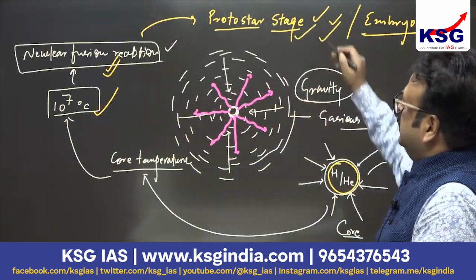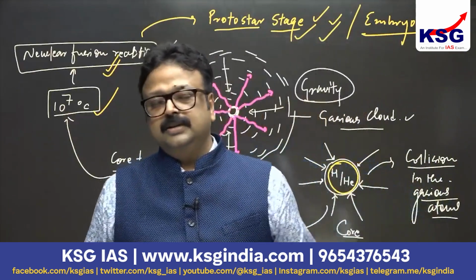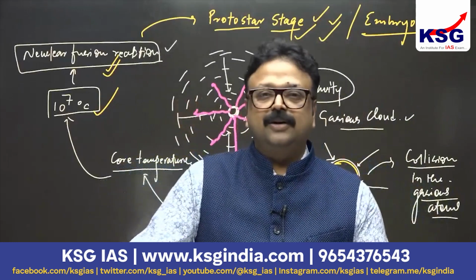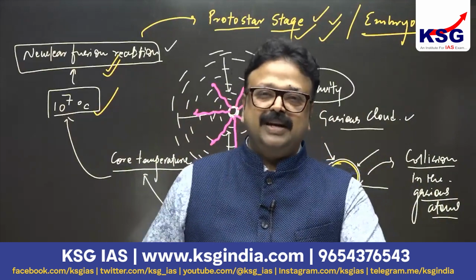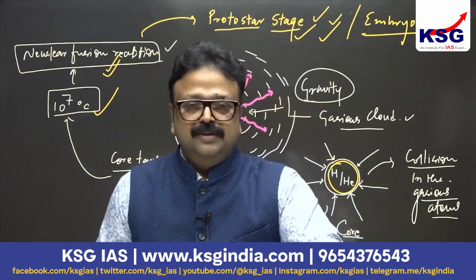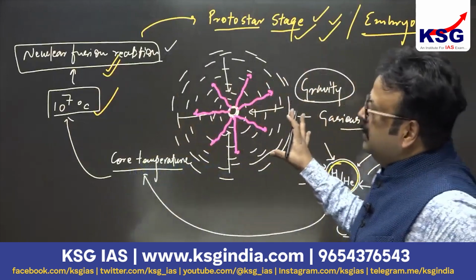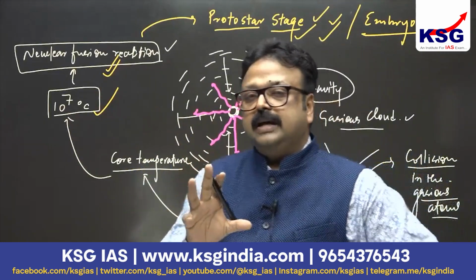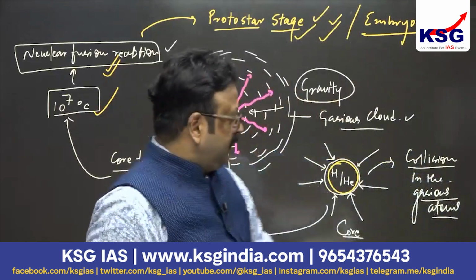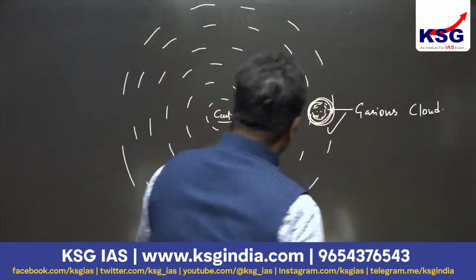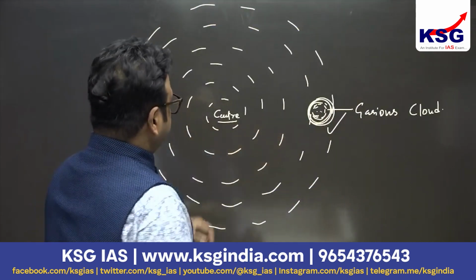And after that, what happened? This protostar will not remain a protostar. It has to mature because the star was born. So this star will reach its stardom, which is called the mature star phase, and other phases are also there. We will see eventually in this program. But indeed, I want to tell you the exact positions of these stars in the galaxy. So we are talking about this gaseous nebula phase, and I said to you there was a center.